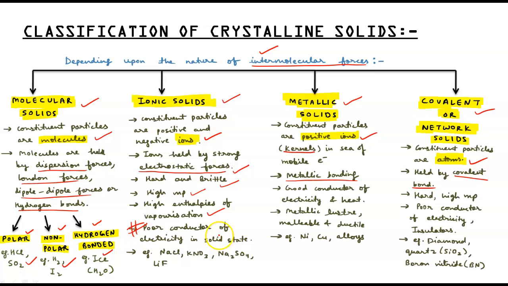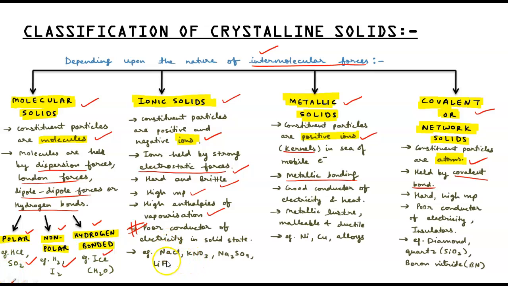They don't conduct electricity in solid state because they don't have any ions or electrons to move about. In molten state or when dissolved in water, ions become free to move about and they conduct electricity. But in solid state, they are bad or poor conductors of electricity.